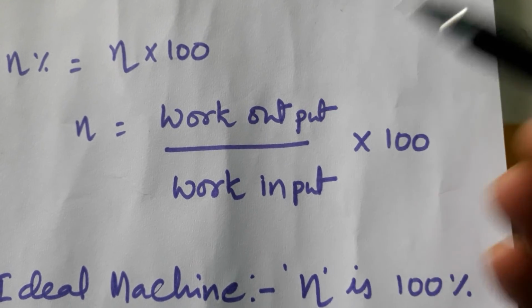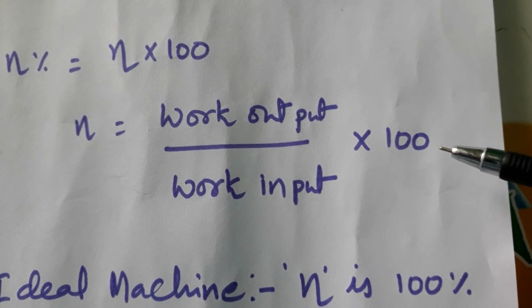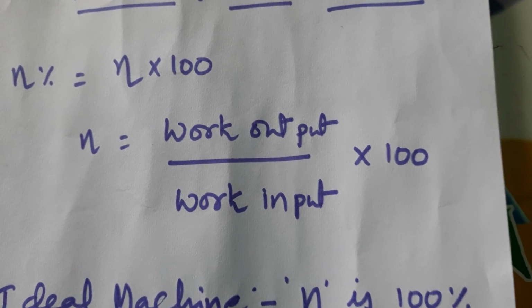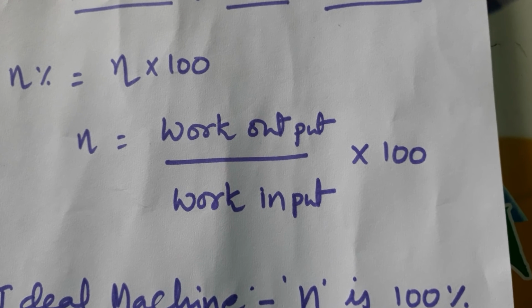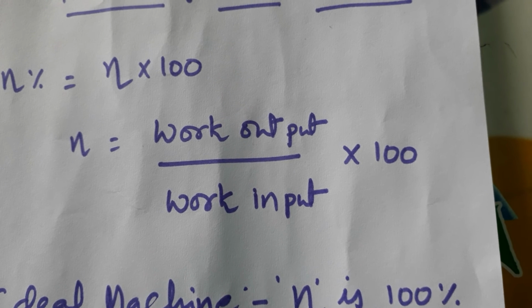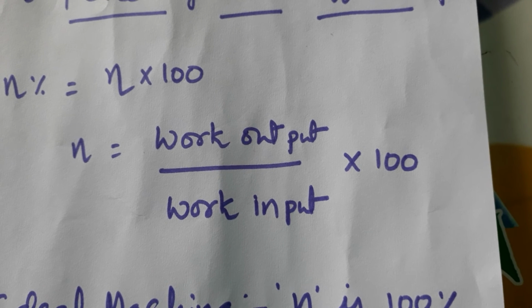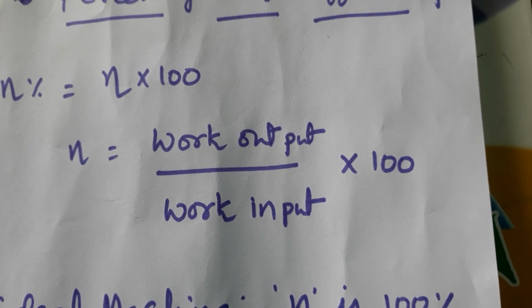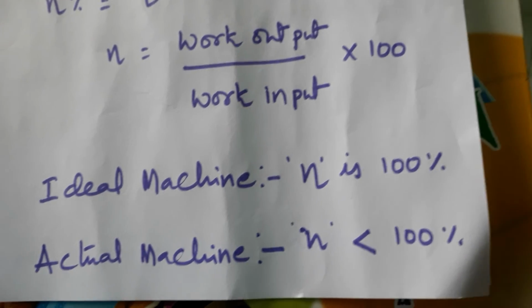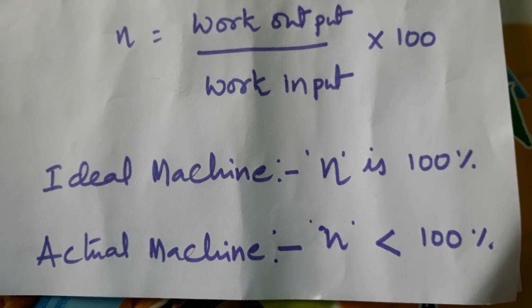So when output work is greater than input work, you will get a fraction greater than 1. Multiplied with 100, the percentage is also greater than 100 percent. That is possible only in complex machines. They are called force multipliers. Those machines are called amplifiers of force or force multipliers. But in the case of simple machines, it is not possible. It is always less than 100 percent.